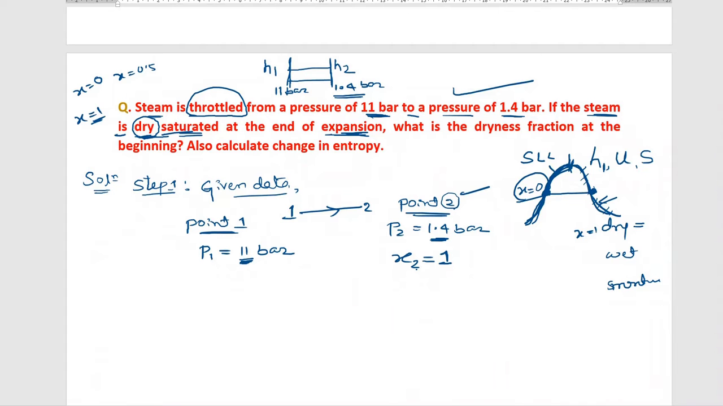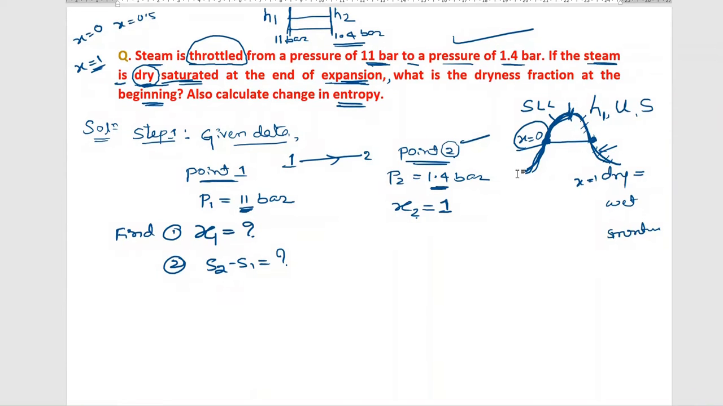What is the dryness fraction at the beginning of the process? He has not given it. Let me see what he has asked. What is the dryness fraction at point 1? X1 is equal to how much, he has asked, and he is also asking for the change in entropy. Change in entropy is always S2 minus S1. These are the two unknowns he has asked. Find first X1, and second S2 minus S1, how much. This is the data. I hope all of you understood the statement of the numerical.